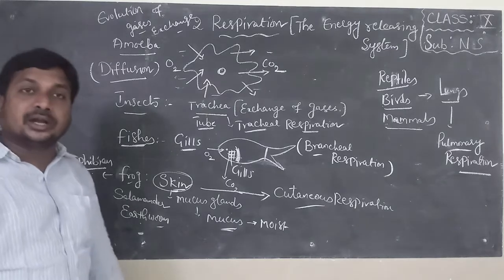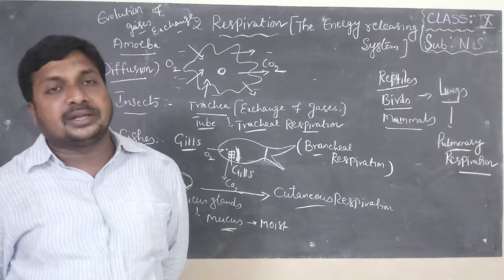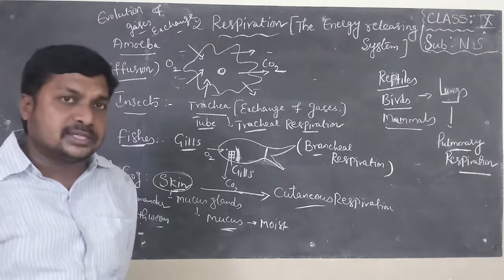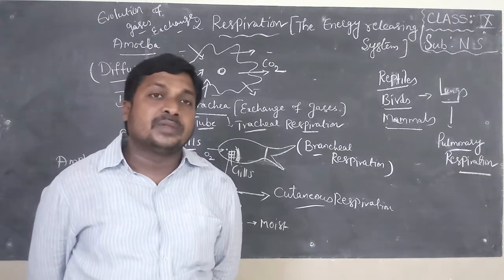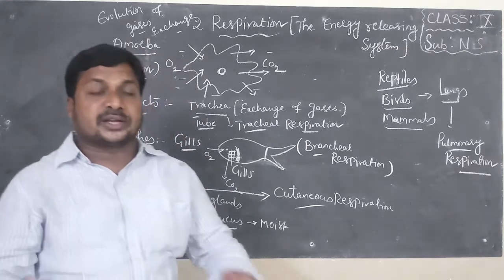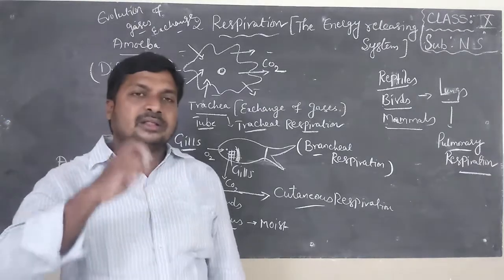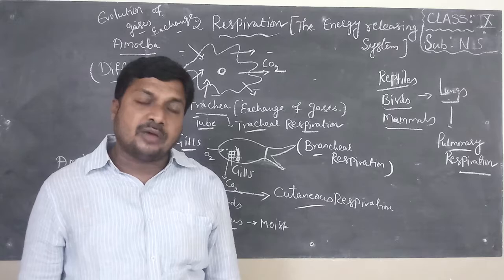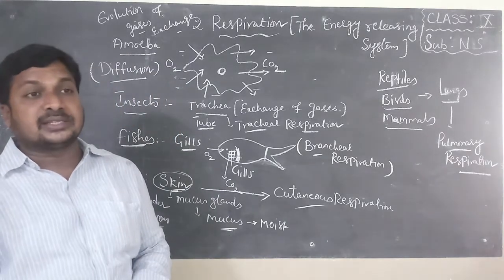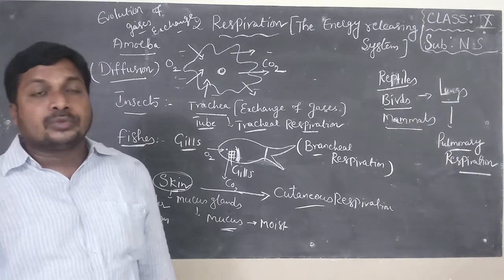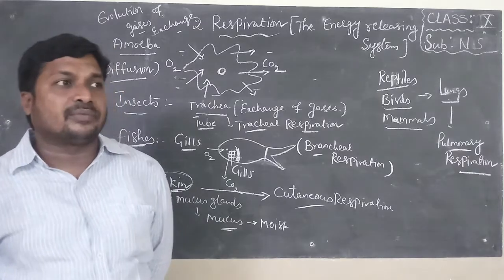Okay, in this class we learnt about heat production by living organisms. All living organisms release heat. Heat is a form of energy. We all have a familiar experience: at the time of winter season we wear sweaters. After removing sweaters from our body, we can feel some warmness inside the sweater. This warmness comes from our body in the process of respiration. That's why we wear sweaters during winter season. Sweaters are made up of wool. Wool is a bad conductor of heat. It does not pass heat to the outside of the body.